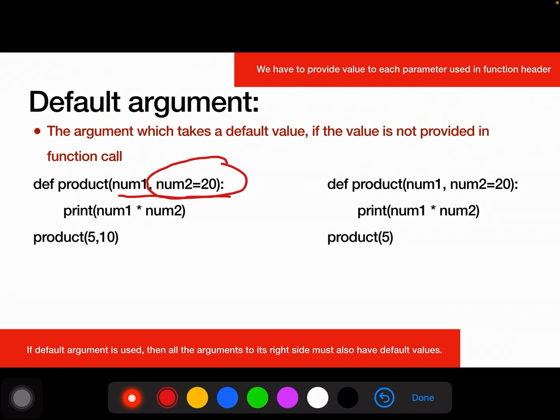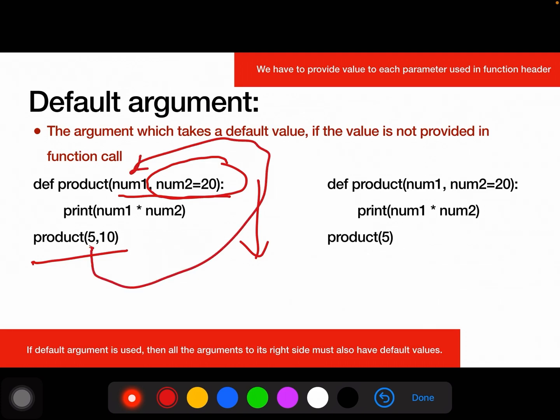In this function, we are going to calculate the product of these two numbers. Here we are writing def product(num1, num2 = 20). Then to calculate the product, we are writing print(num1 * num2). Now when we call this function, we are writing product(5, 10). That means 5 will be assigned to num1 and 10 will be assigned to num2.